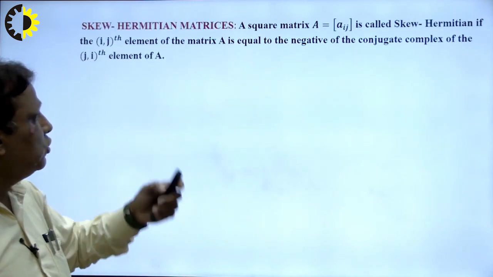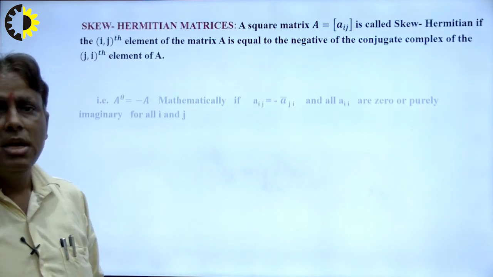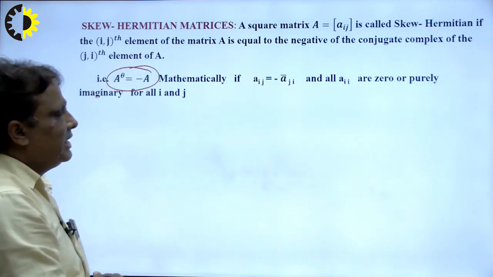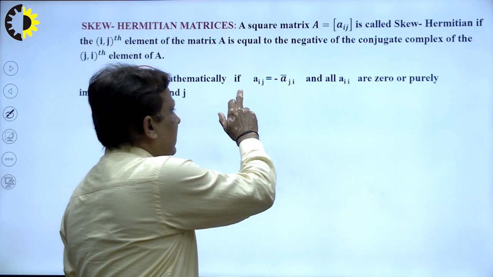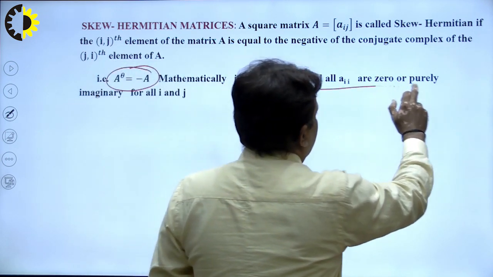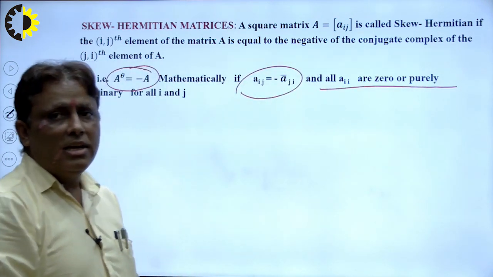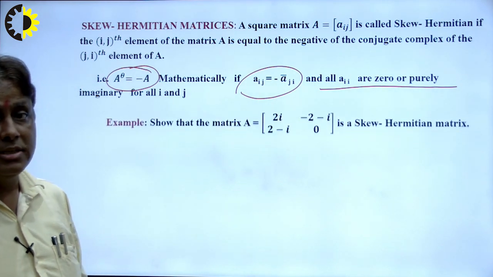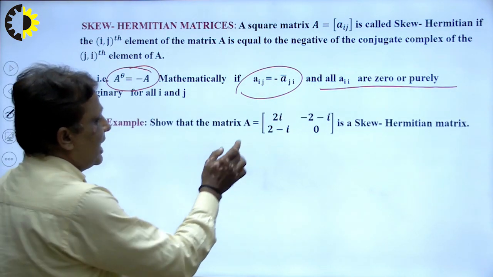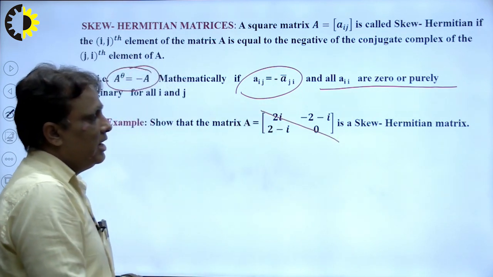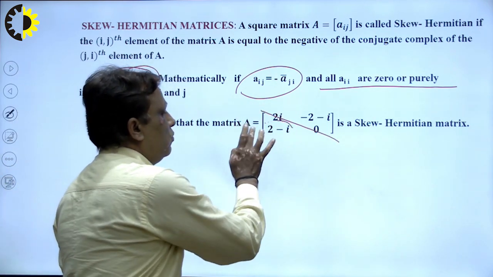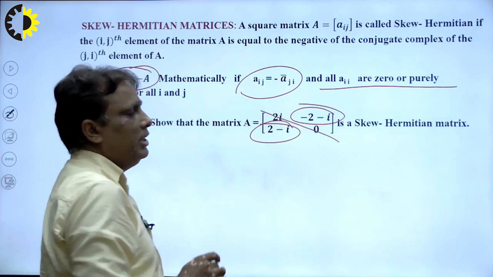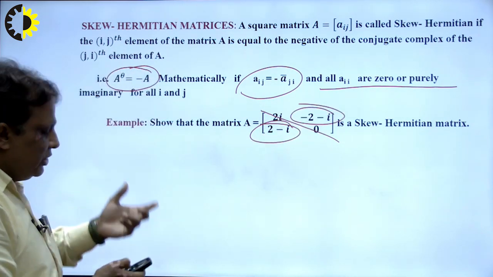Next are skew Hermitian matrices. The definition is the same, but one thing changes: Aθ is equal to minus A, and mathematically the Aii are real 0 or pure imaginary. So students, keep this type of definition in mind. So the diagonal is 0 or imaginary, and both have the conjugate, for example 2 minus i and 2 plus i. In this way we find out the skew Hermitian matrix.